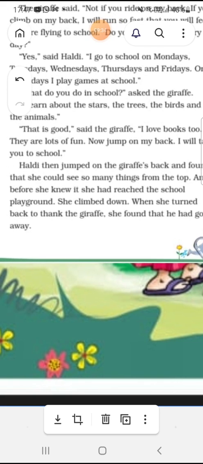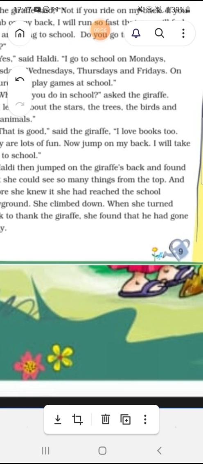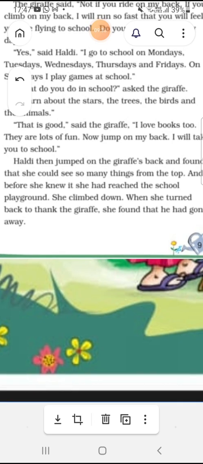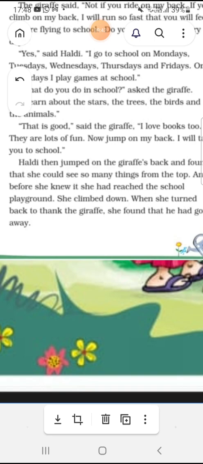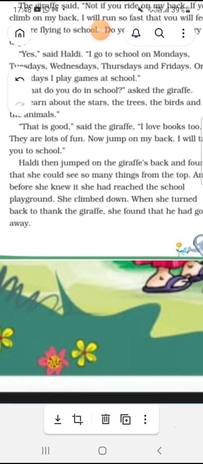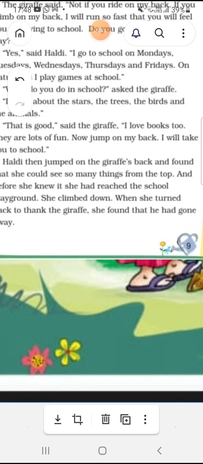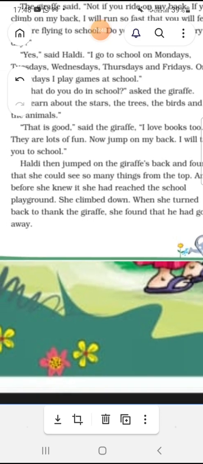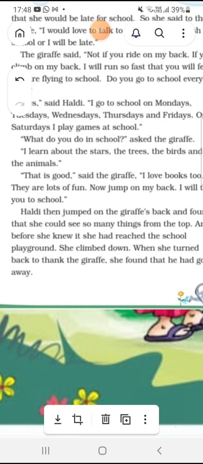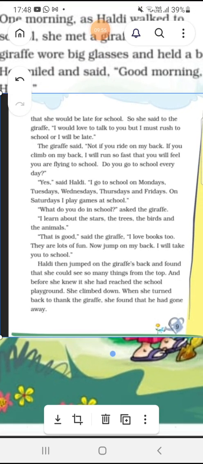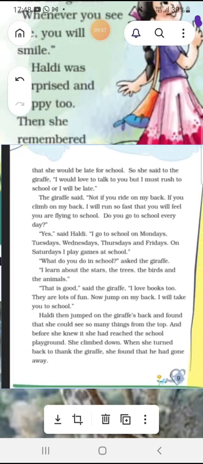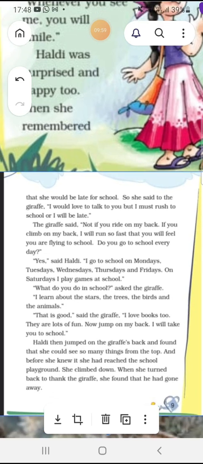When she turned back to thank the giraffe, she found that he had gone away. So when Haldi climbed down from the giraffe's back and turned back to thank him, the giraffe was not there at all. So let me read out this page once more, students. The last page we finished here.